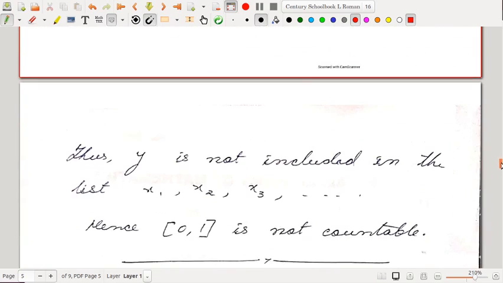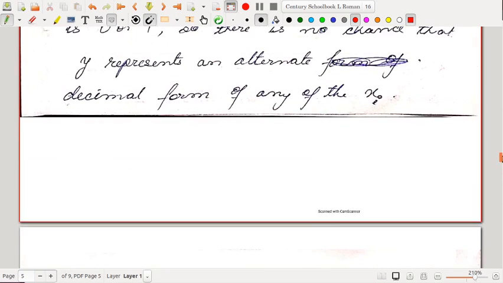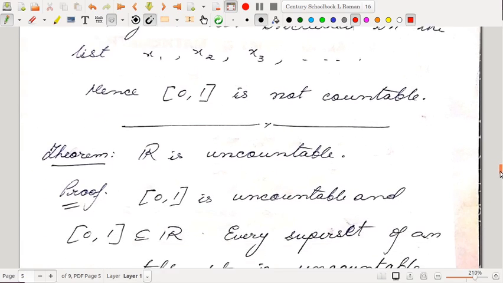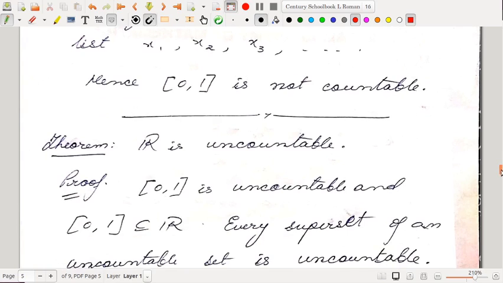In any case, we have seen that y is not included in the list. So y is not included in the list, that means (0,1) is not countable. Whatever list you create, we can always find a number which is not inside this list. So (0,1) is not countable.